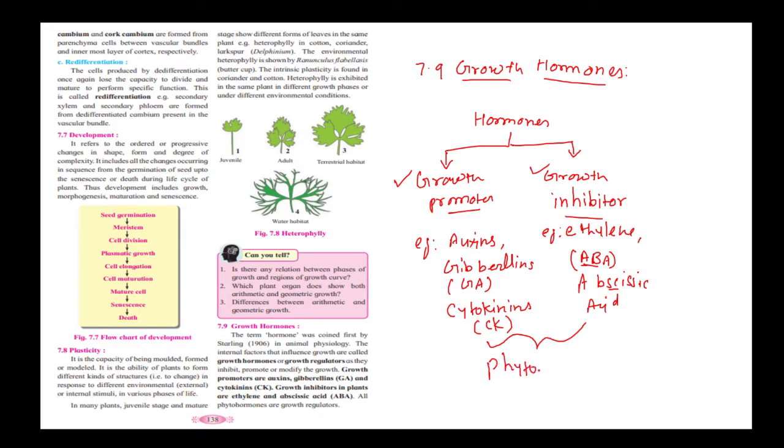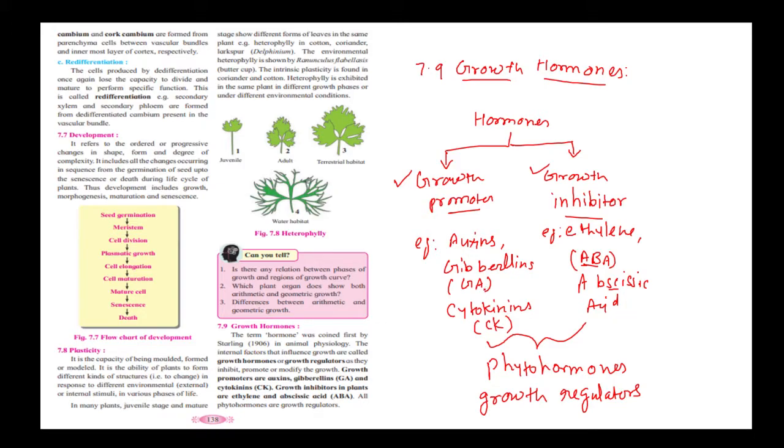So these all are phytohormones, which are also known as growth regulators. This is what is given on this page under the heading growth hormone 7.9. So growth promoters are there, growth inhibitors are there. In growth promoters, auxins, gibberellins and cytokinins are there.